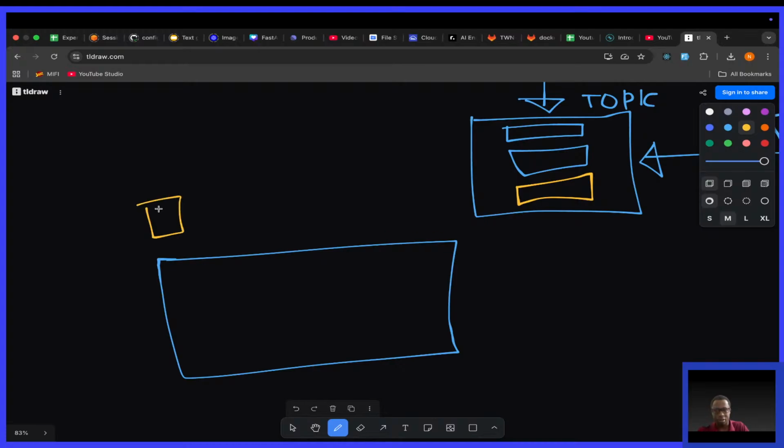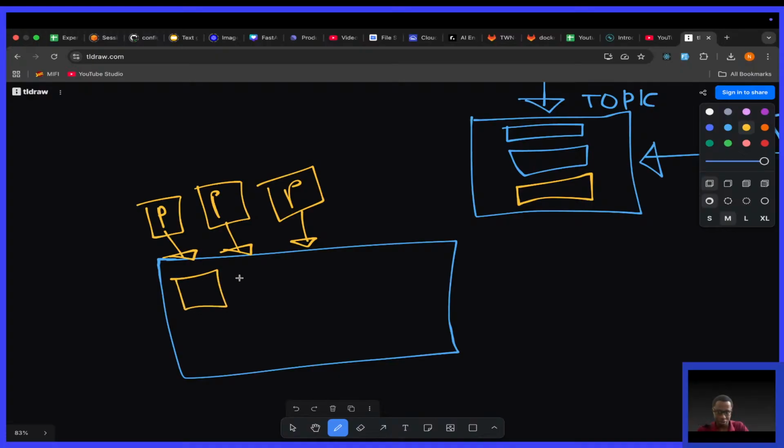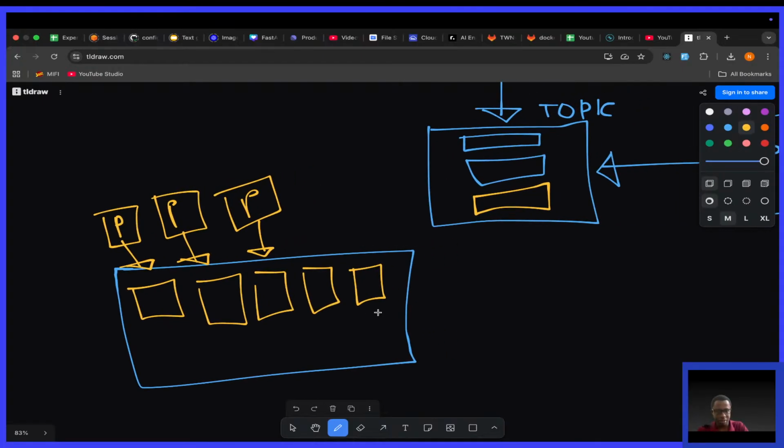You have a producer P here, another producer P, all producing to the same topic. So you have many events because you have a number of producers publishing these events.